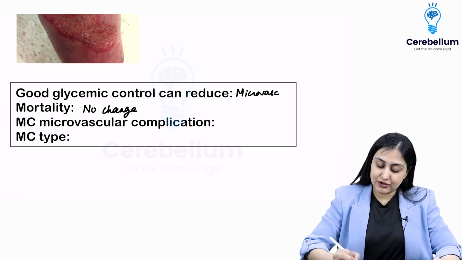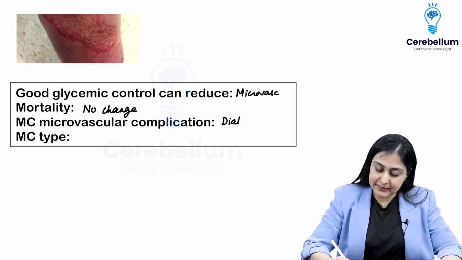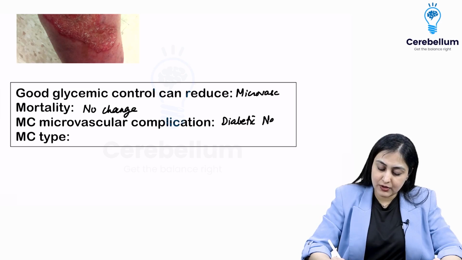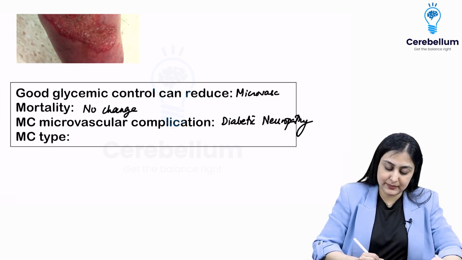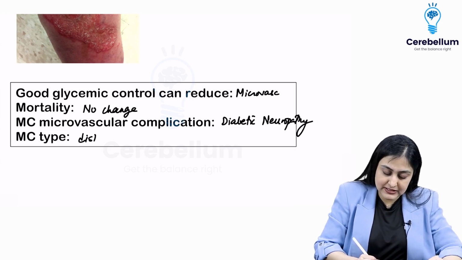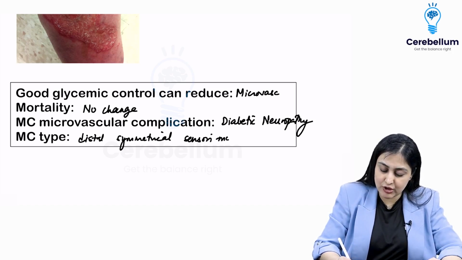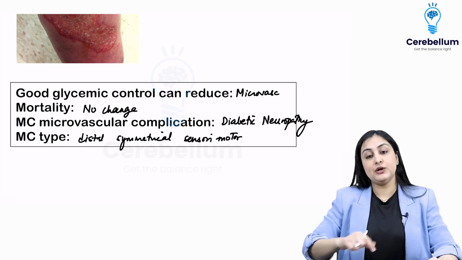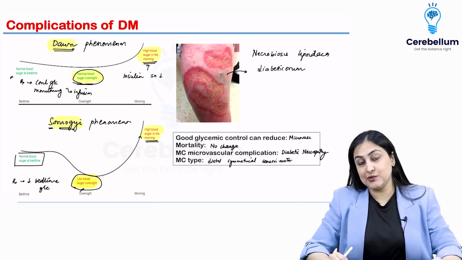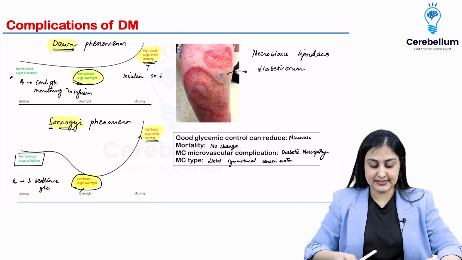The most common microvascular complication is actually diabetic neuropathy, and the most common type is distal symmetrical sensory motor. This can also be described as a glove and stocking kind of neuropathy. Okay, so these are the one-liners that you want to remember from diabetes.